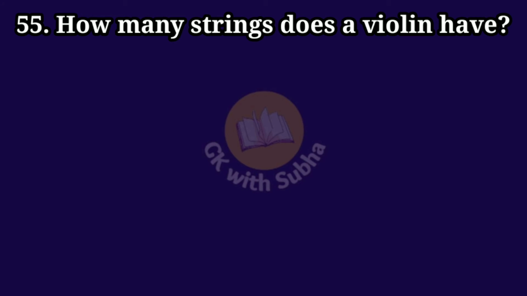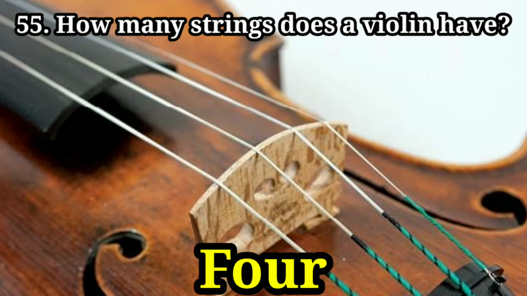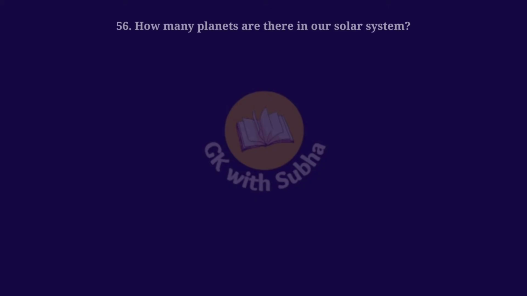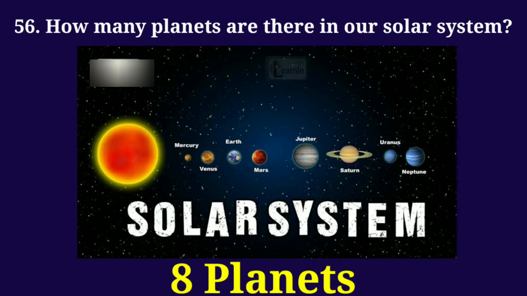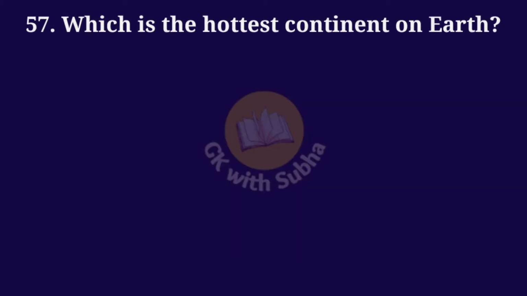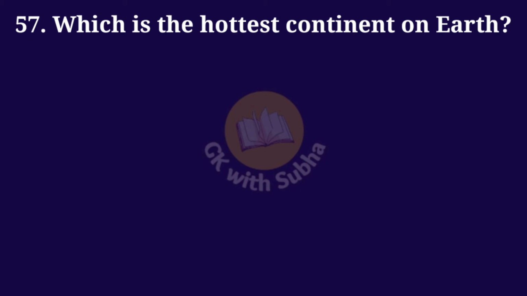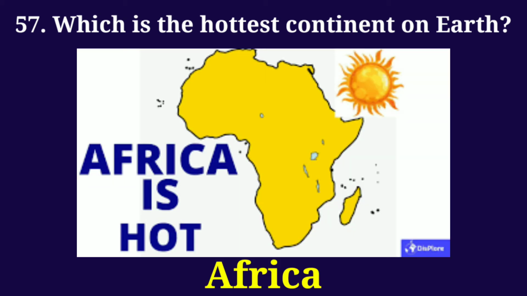How many strings does a violin have? Answer: 4. How many planets are there in our solar system? Answer: 8 planets. Which is the hottest continent on Earth? Answer: Africa.